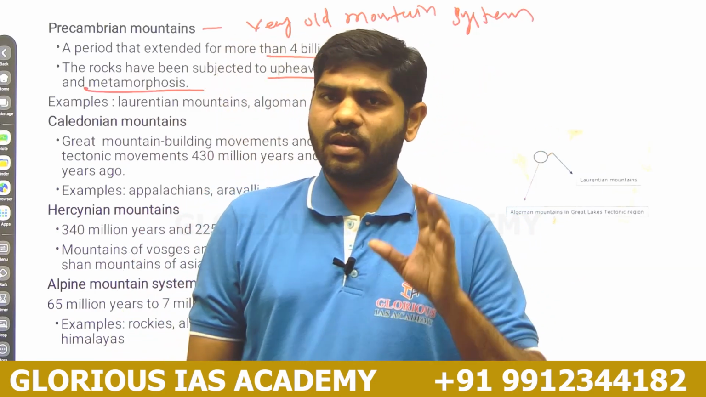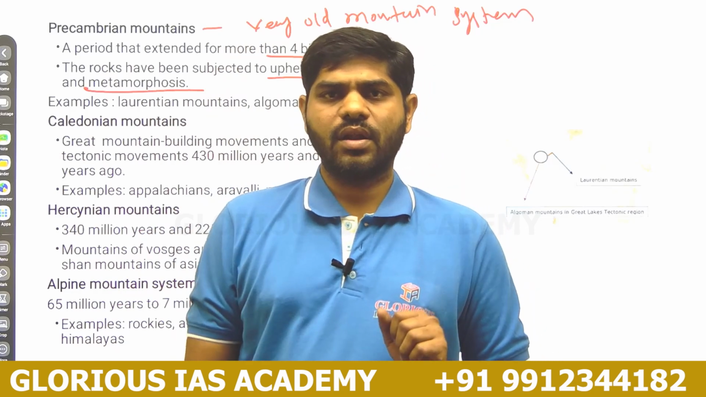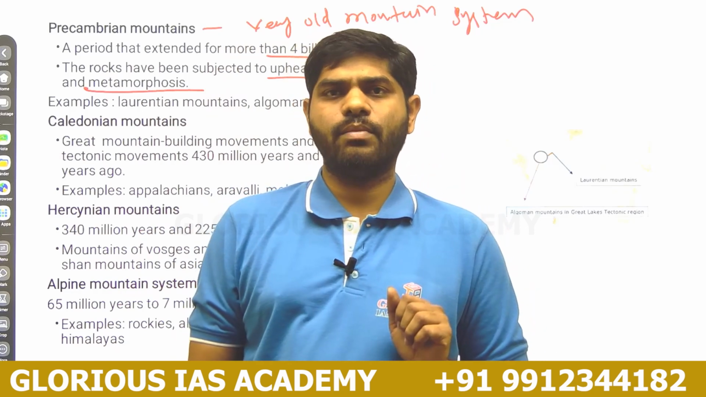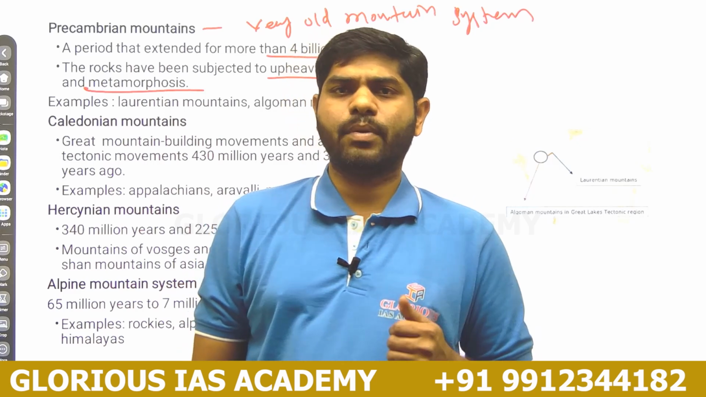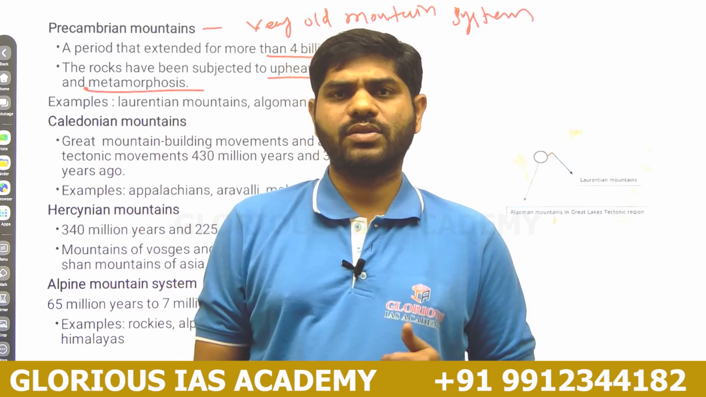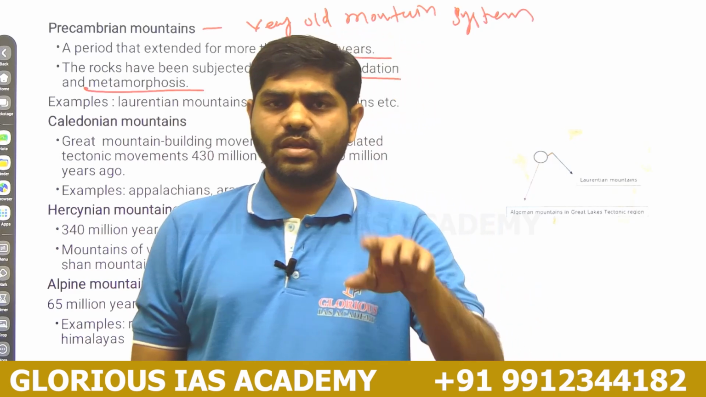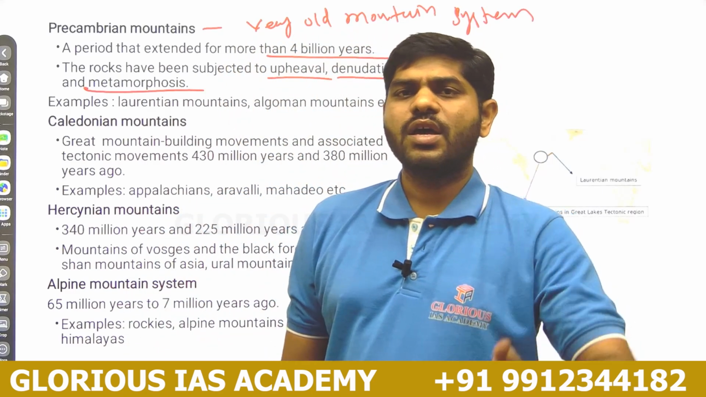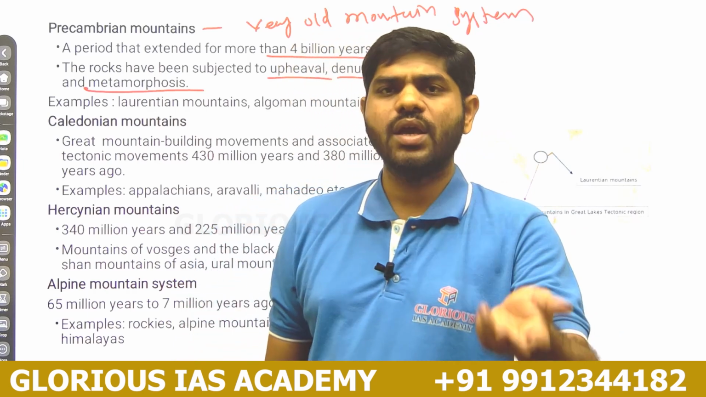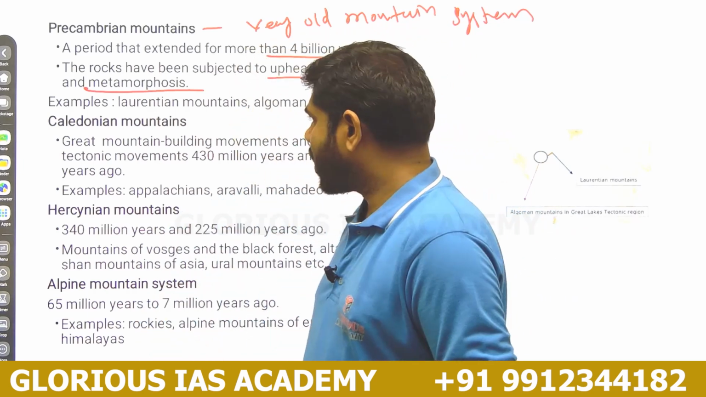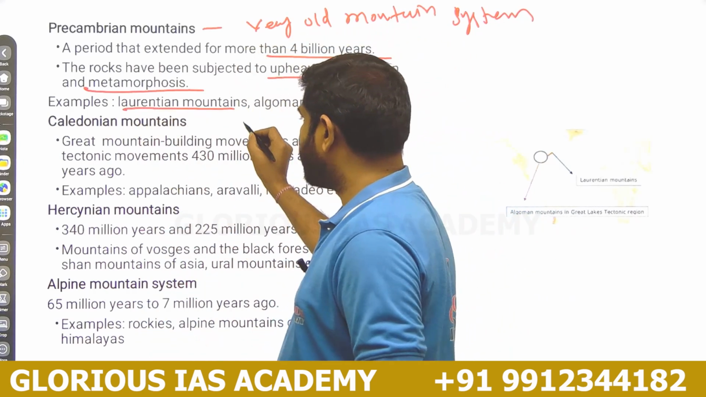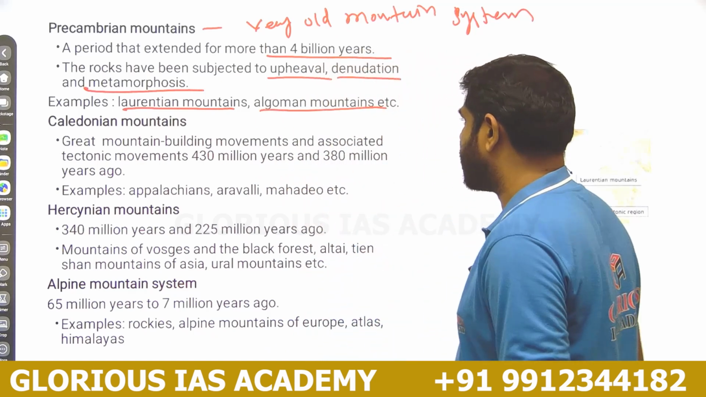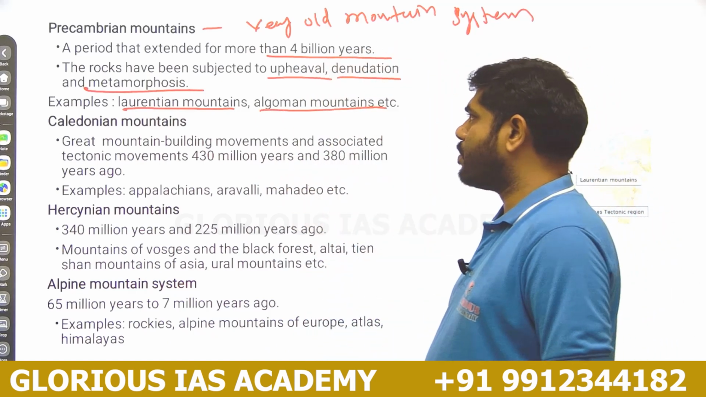For example, pressure and temperature are some of the weathering elements. Because of this weathering process, continuous erosional process, they change continuously. Because of this change, they form into residual mountains. Laurentian mountains and Algoman mountains are the best examples for the Precambrian mountains.